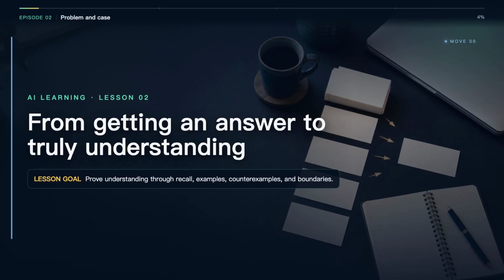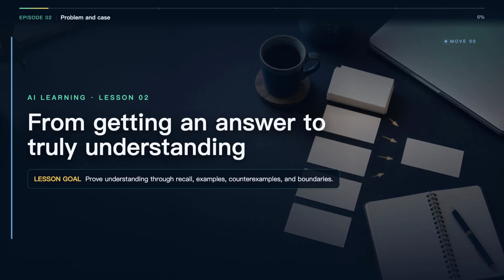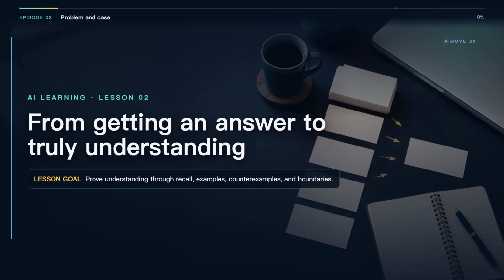Understanding is not a feeling you receive from a clear explanation. It is a capability you can demonstrate after the explanation is gone. In this lesson, we will slow down the moment after an answer arrives. We will use one ordinary learning problem and test it 4 different ways. The test is deliberately practical. If the learner can produce evidence, the learning is real. If not, the answer was only borrowed.